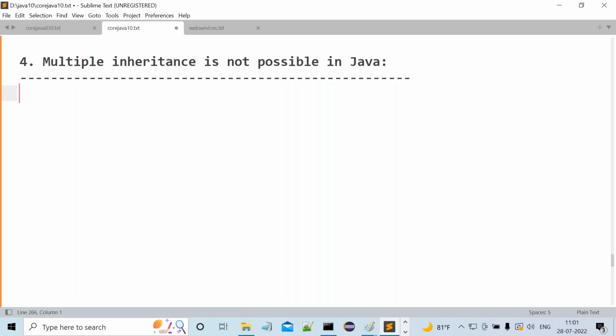How can you say Java is an object-oriented programming language? Or before that, when are we able to conclude that a programming language is an object-oriented programming language? Observe carefully. I will give one measurement.